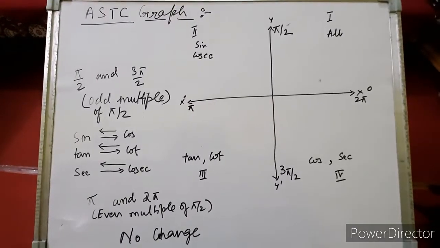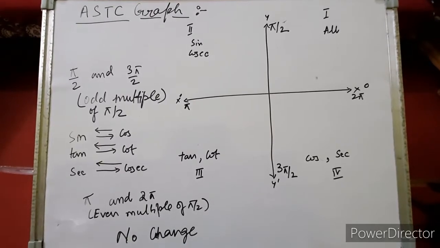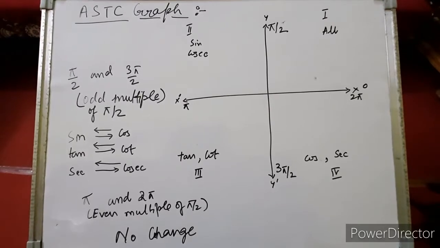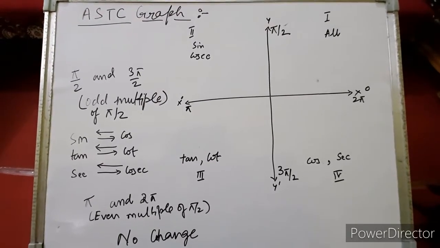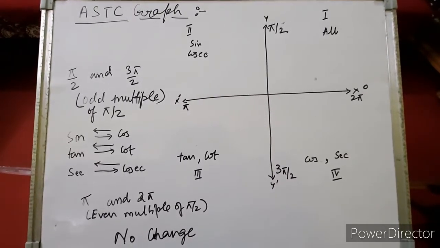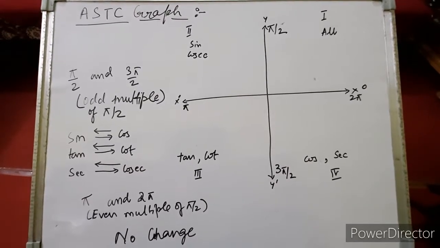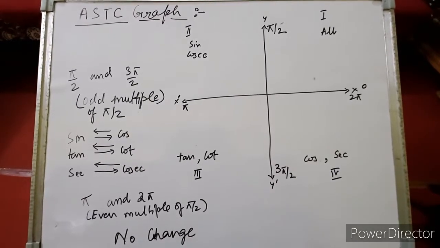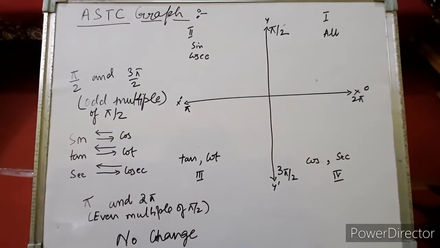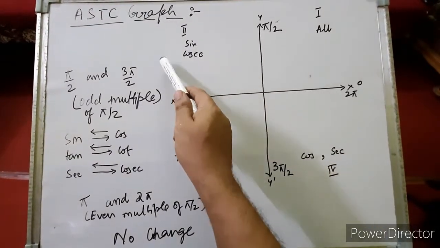Children, today we are going to discuss one of the important topics of trigonometry, which is conceptually important, right? Because sin x, cos x, tan x are periodic functions. Why? Because the values of these trigonometrical ratios repeat themselves, oscillate. Like sin 0 is 0, sin 180 is again 0, then sin 360 is again 0, right? So let's see how. Before that, let's try to understand the ASTC graph.